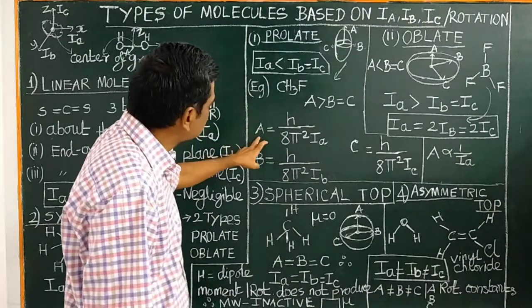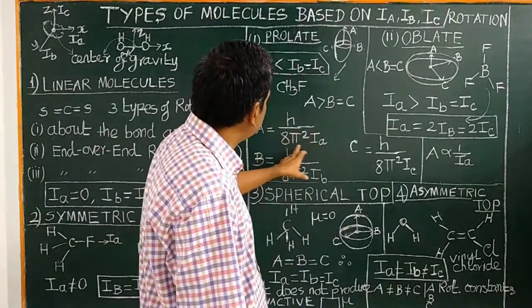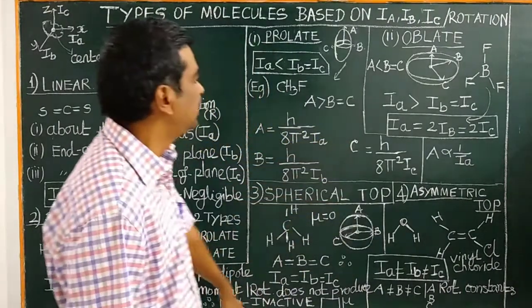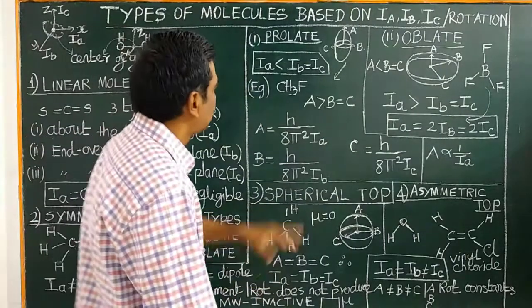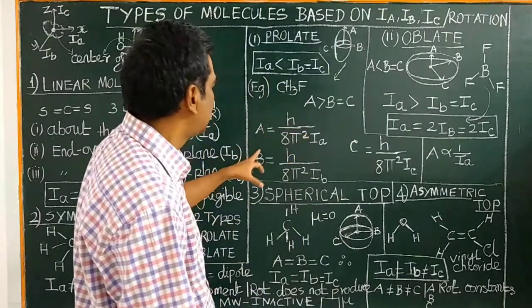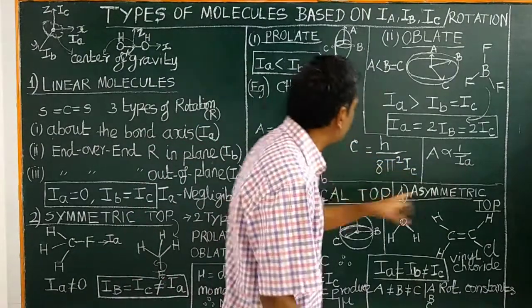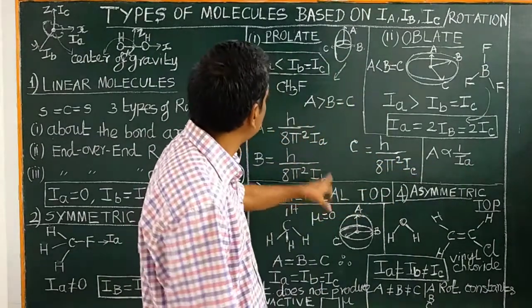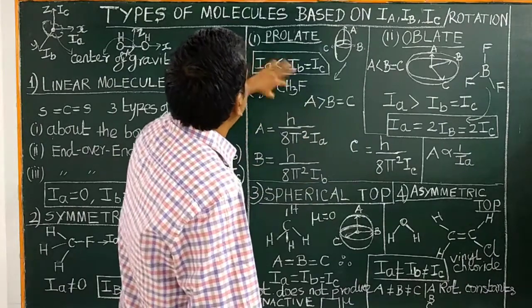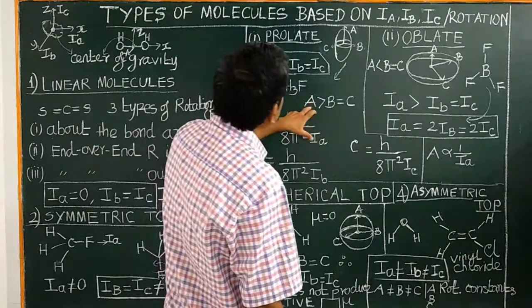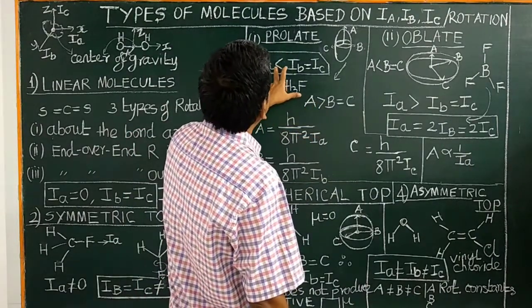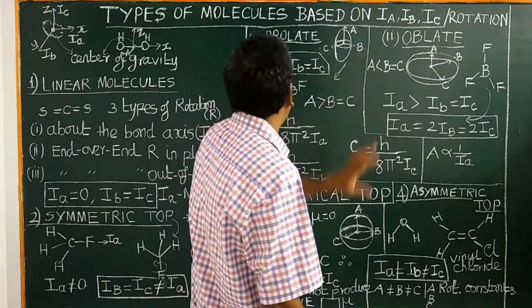The rotational constant A equals h by 8 pi square IA. We have already studied this in rotational spectroscopy of the rigid rotator; please watch that. A is inversely proportional to IA, and B is inversely proportional to IB. Therefore, it will be the reverse: IA is less than IB equal to IC.